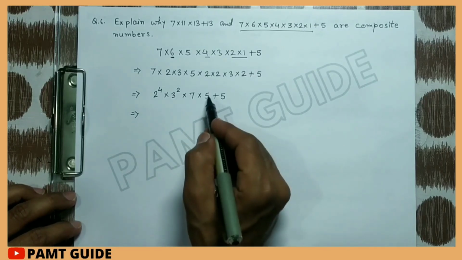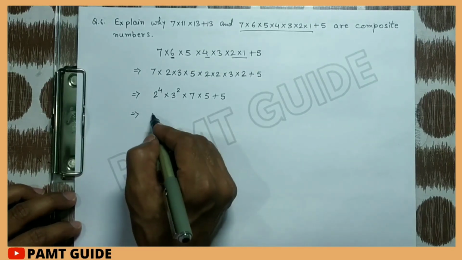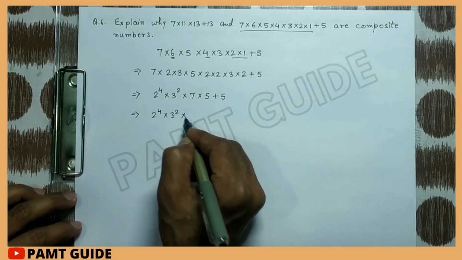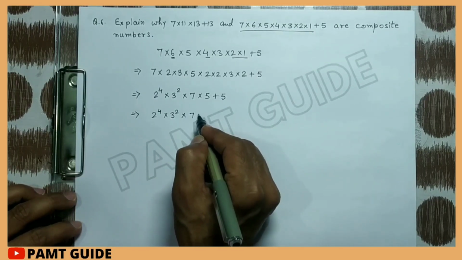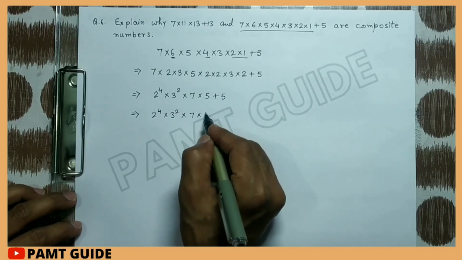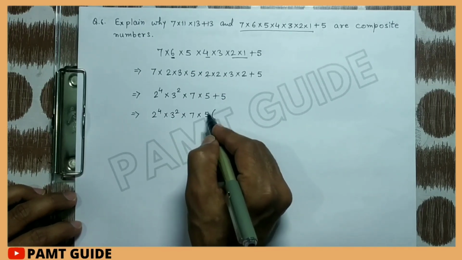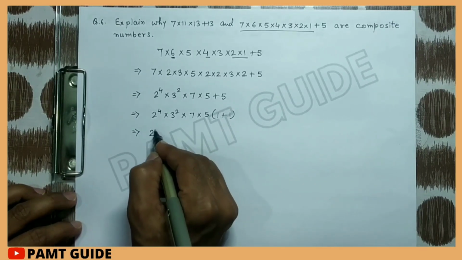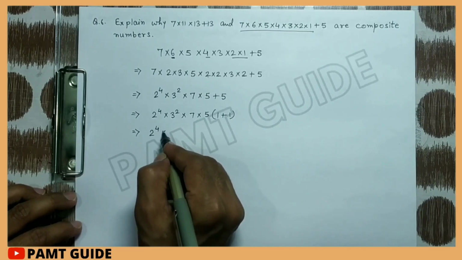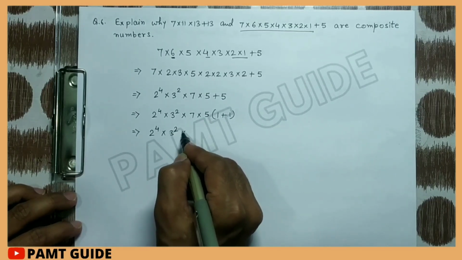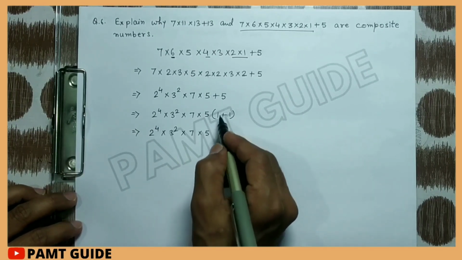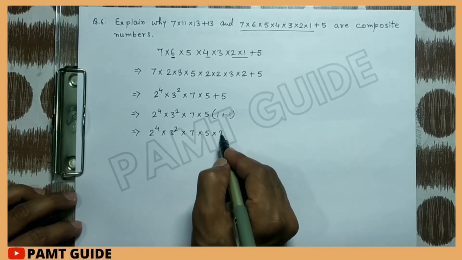Now take 5 common from here: 2 to the power 4, 3 to the power 2, multiply by 7, and we take 5 common, then 5 ones are 5 plus 5 ones are 5. So 2 to the power 4 multiply by 3 to the power 2 multiply by 7 multiply by 5 and 1 plus 1 will become 2.